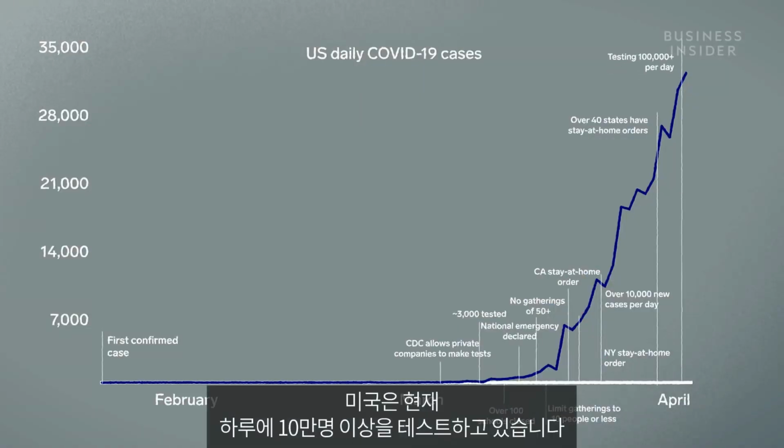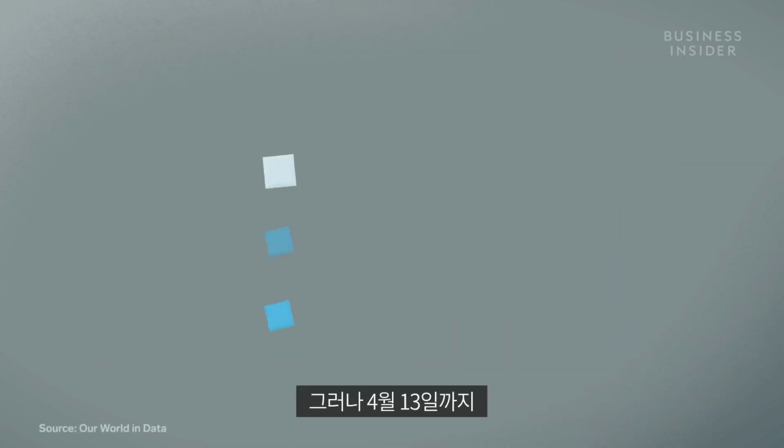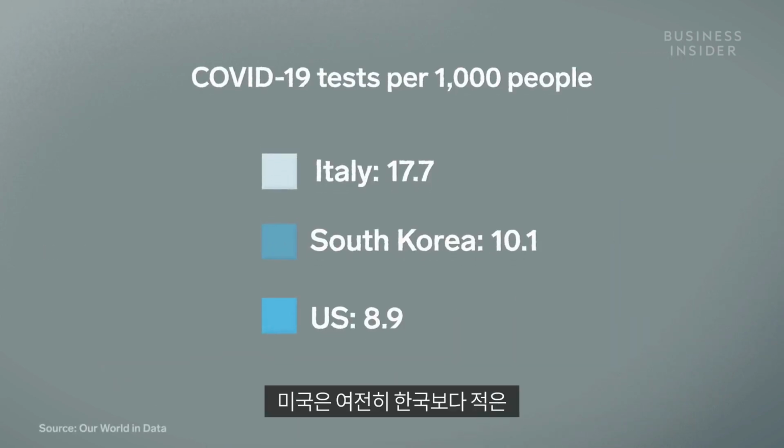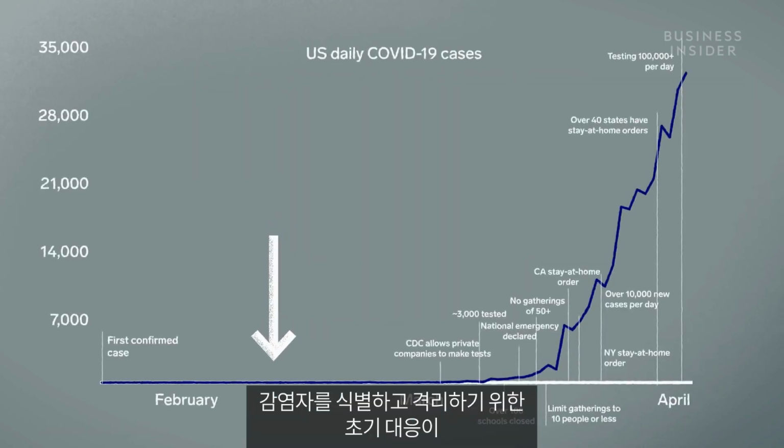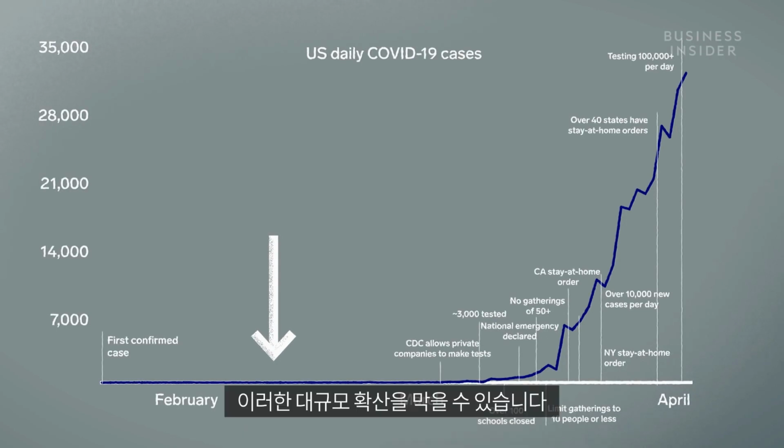With little testing and hardly any contact tracing, the virus was able to spread silently throughout the country. The US is now testing over 100,000 people per day. But as of April 13th, the US still had fewer tests per 1,000 people than South Korea. An earlier start in identifying and isolating cases could have prevented such a large outbreak.